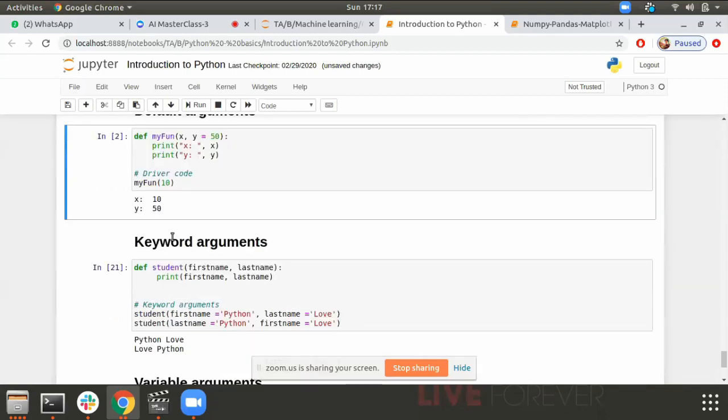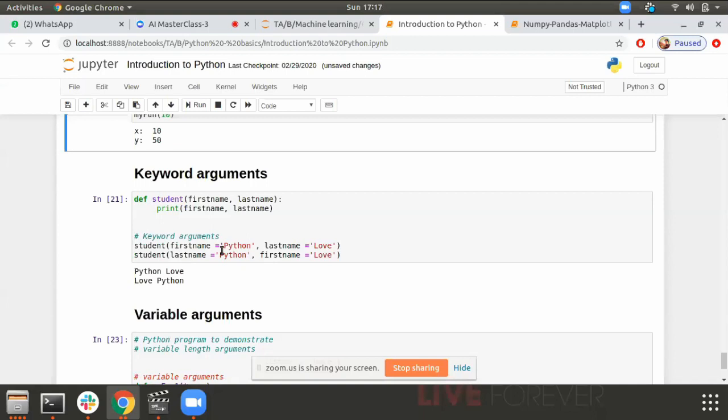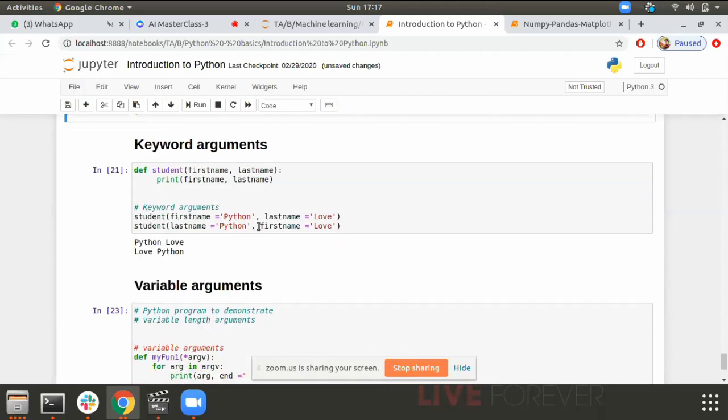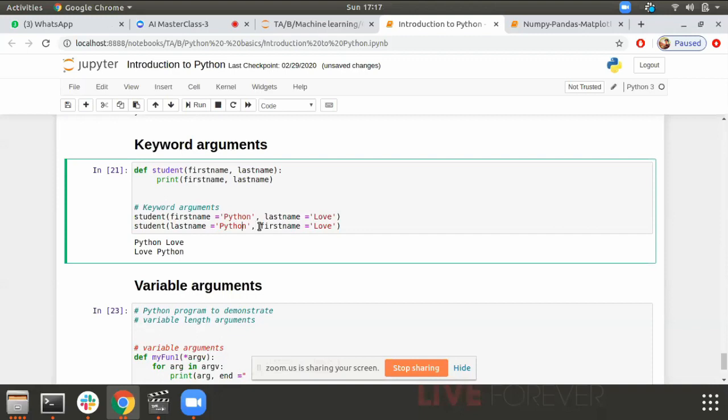Then I have keyword arguments. Instead of passing a default value, I pass keyword values. My first name is Python here, the last name is Love here. So I love Python. As you can see, I've interchanged the sequence, and accordingly the function works. So these are my keyword arguments.